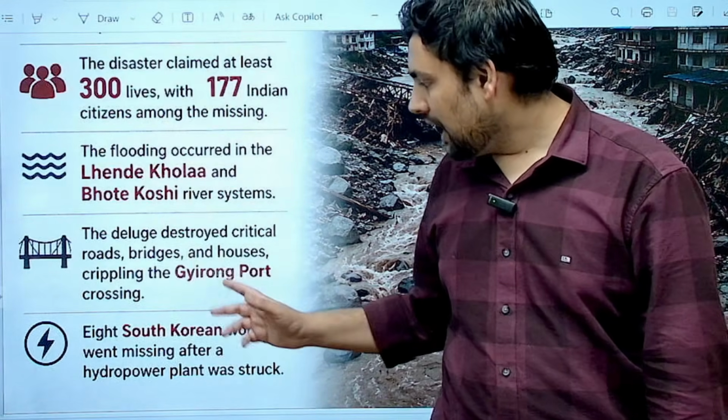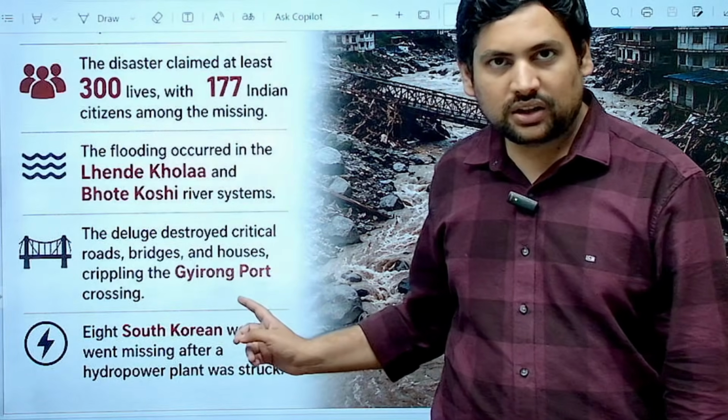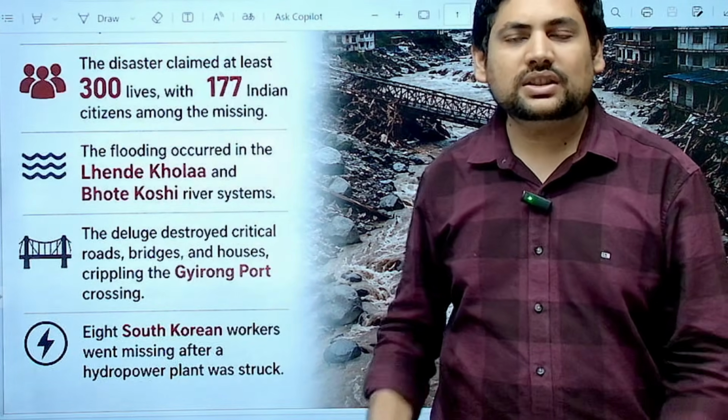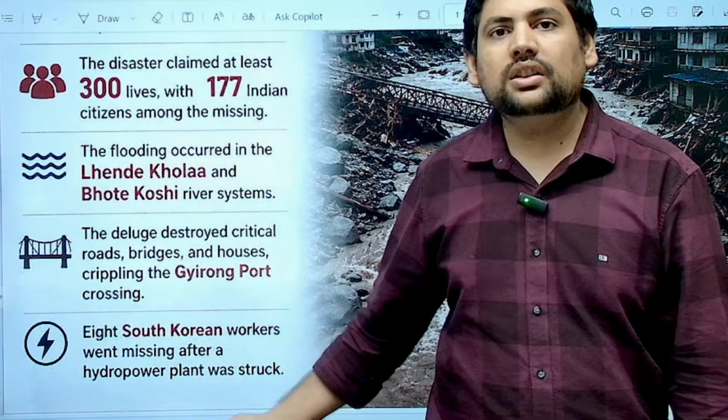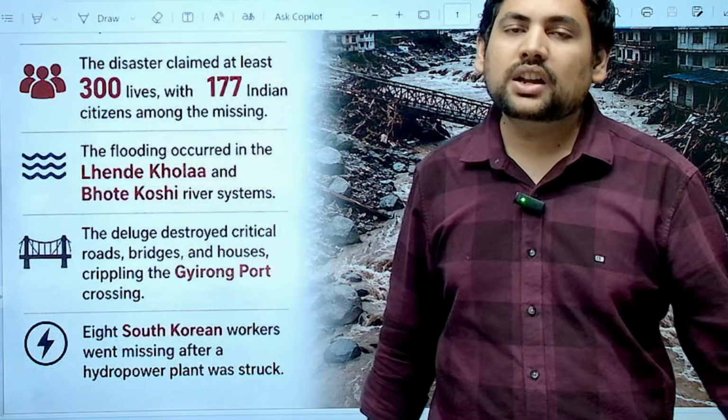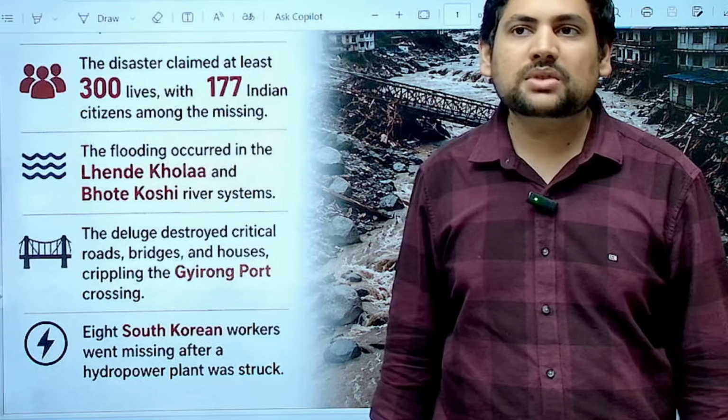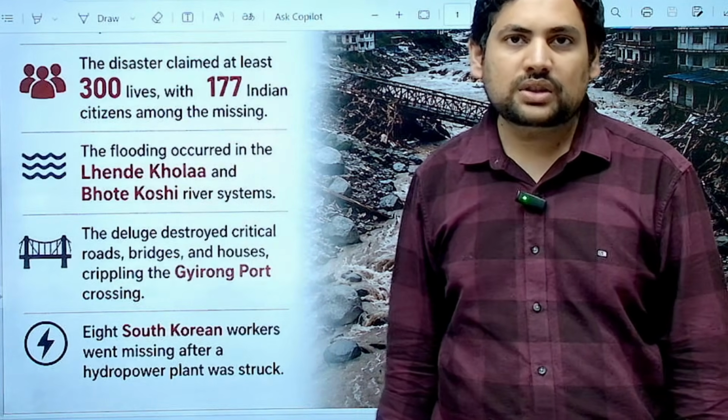Now, this has destroyed the Gairong port, and there have also been cases of certain South Korean individuals who were working in a nearby hydro project going missing, and many other people losing their lives.